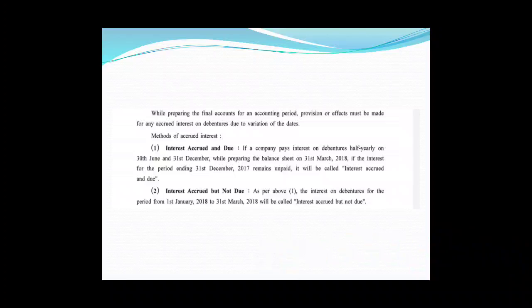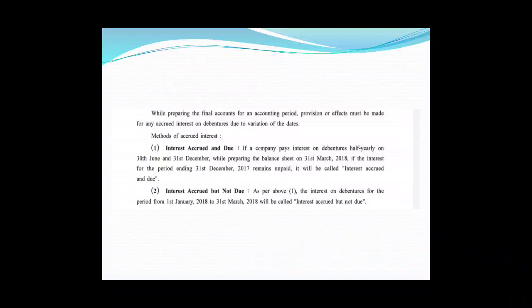It is accrued as well as due. Why due? It has not been paid. It was supposed to be paid by 31st December but has not been paid, so it is accrued as well as due.